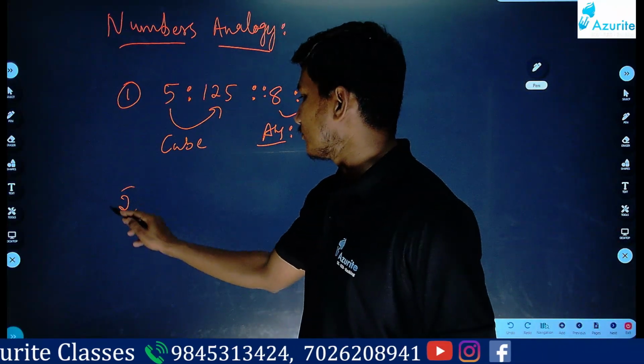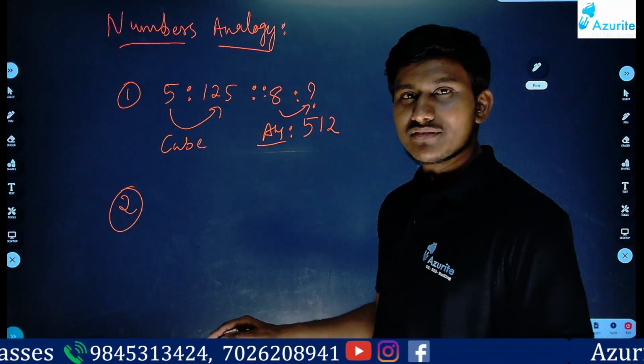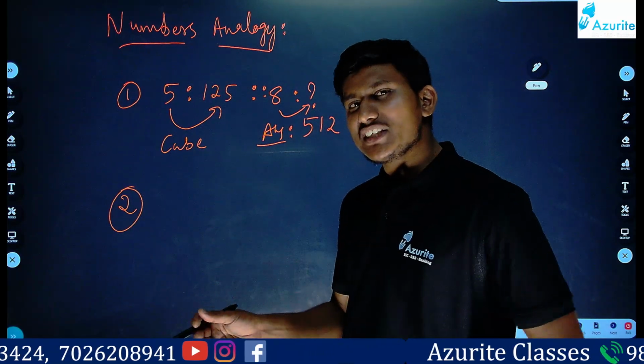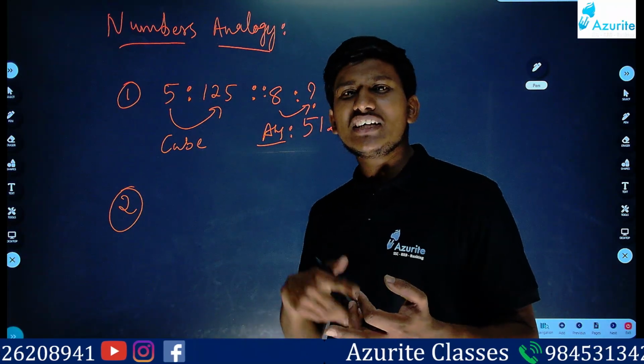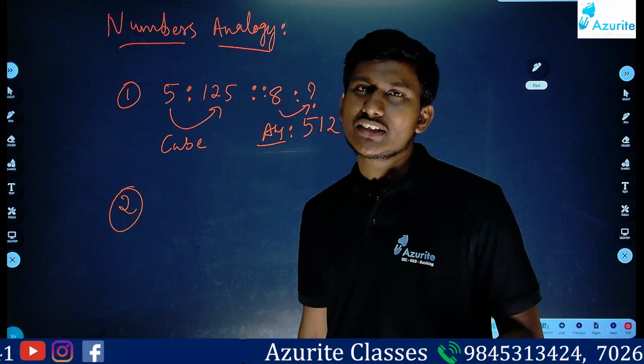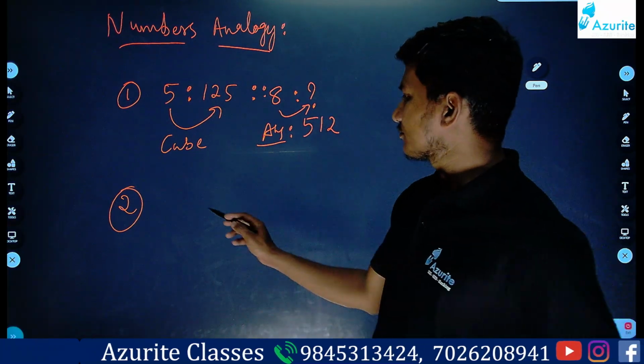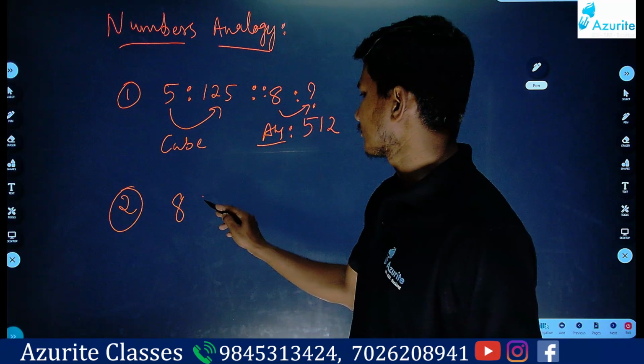Tell me the answer now. So there can be any relation. It can be multiplication, division, addition, subtraction, anything. You have to identify. Okay? Got it?